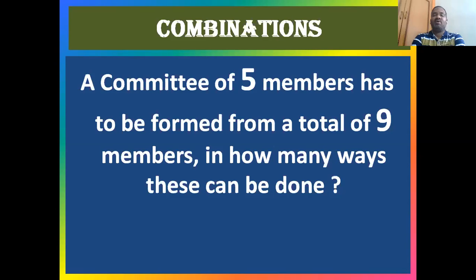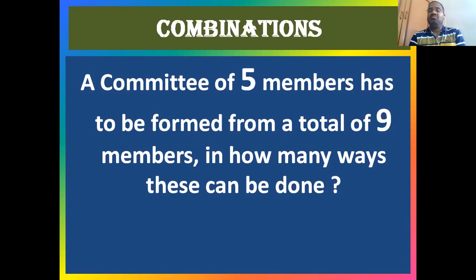A committee of 5 members has to be formed from a total of 9 members. So there are 9 members available, from which, choosing 5 members, you have to constitute a committee. Which 5 do we have to choose? For example, the total 9 persons available are A, B, C, D, E, F, G, H, I. Now you have to form a committee composed of 5 members. How will you take 5? Either it is A, B, C, D, E, or A, B, D, E, F, or A, C, B, E, F.